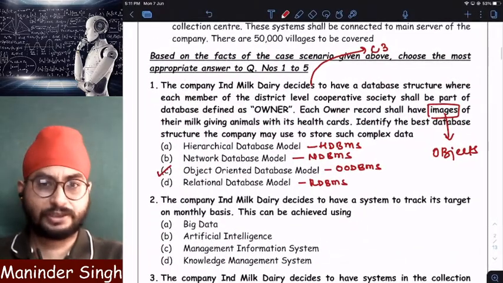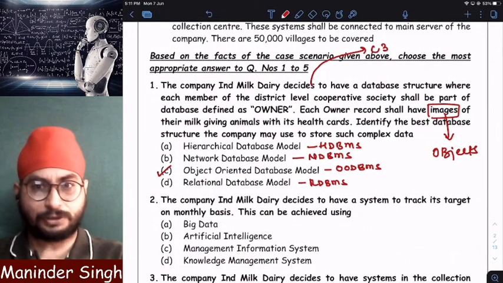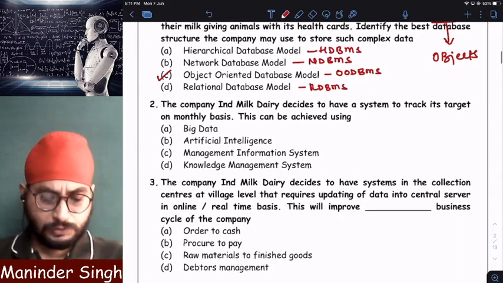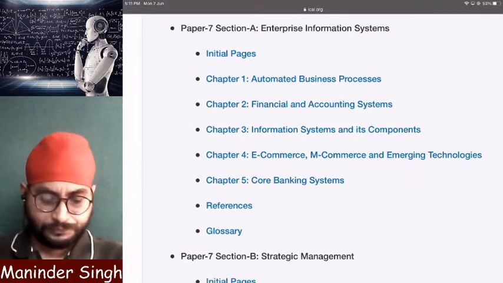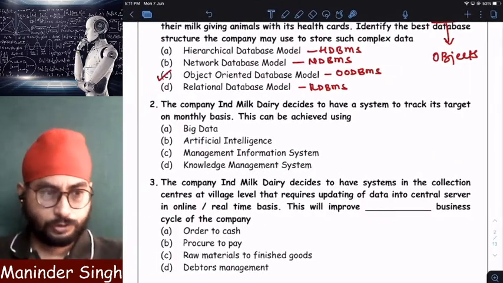So this question, that is question number 1, they have asked us from chapter number 3. What is chapter number 3? Information system and its components. Now, then question number 2.